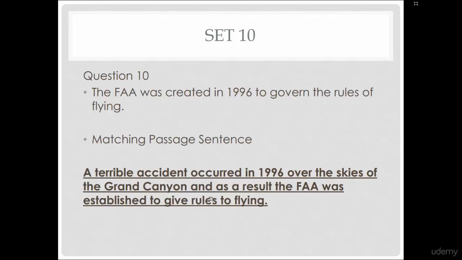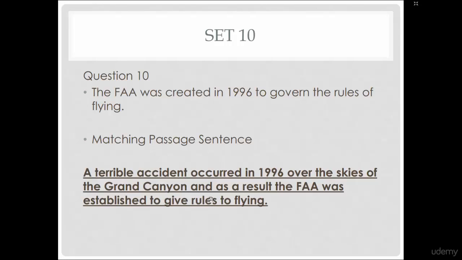A terrible accident occurred in 1996 over the skies of the Grand Canyon, and as a result, the FAA was established to give rules to flying. So our passage sentence says that the FAA was established because of an accident.